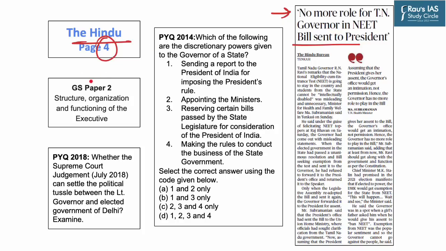Now this topic is important from the GS Paper 2 perspective, as it deals with structure, organization and functioning of the executive, and the governor of a state is an integral part of the executive architecture. Further, this topic is important from the mains point of view as well, as in 2018 a question appeared on the political tussle between the Lieutenant Governor and the elected government of Delhi.